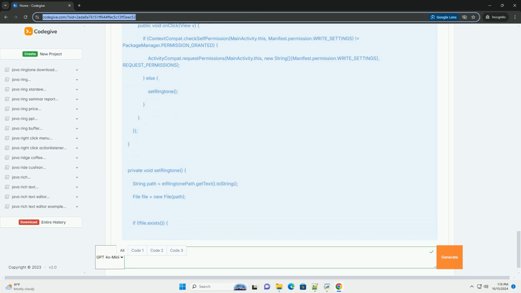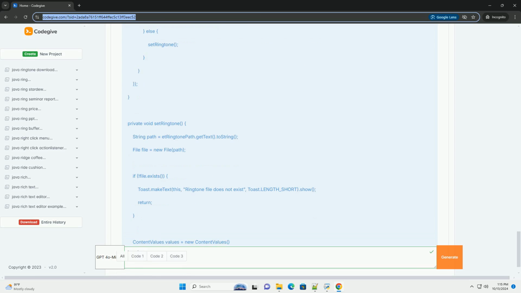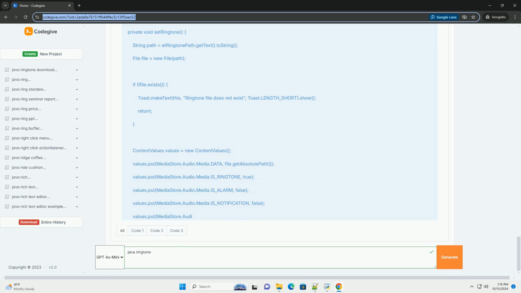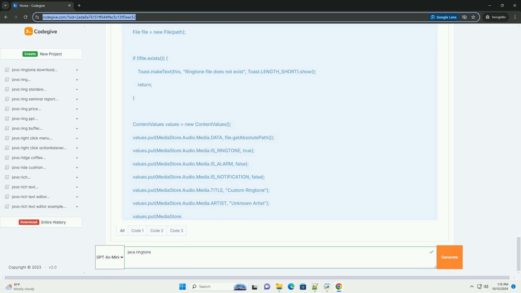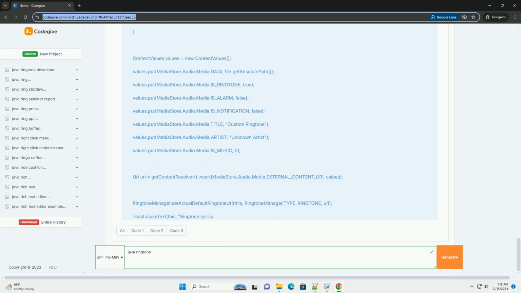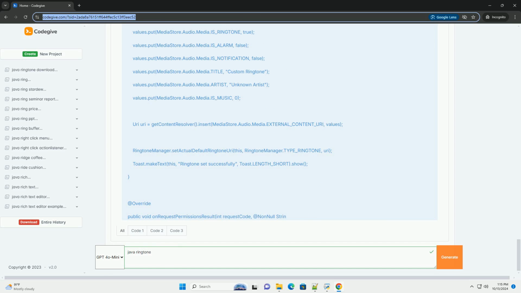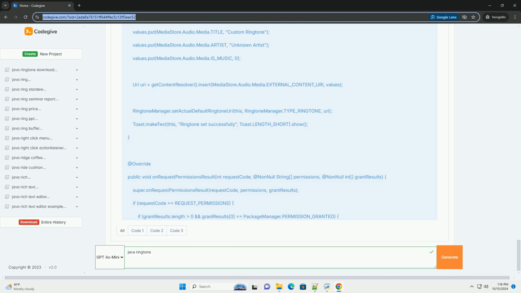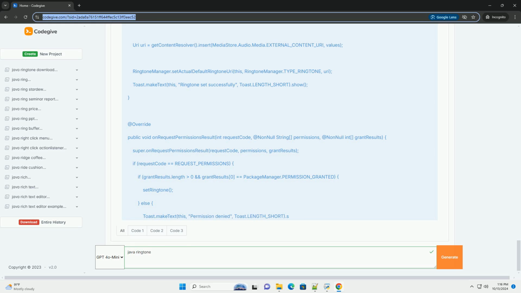Step 1, create a new Android project. 1. Open Android Studio and select New Project. 2. Choose Empty Activity and click Next. 3. Name your project, for example Ringtone app. 4. Set the package name and choose a location for your project. 5. Select Java as the language and choose the minimum API level. API 21 is a good starting point. 6. Click Finish.